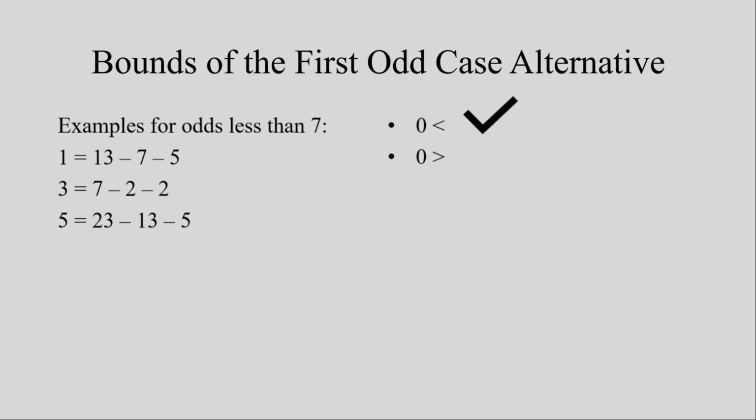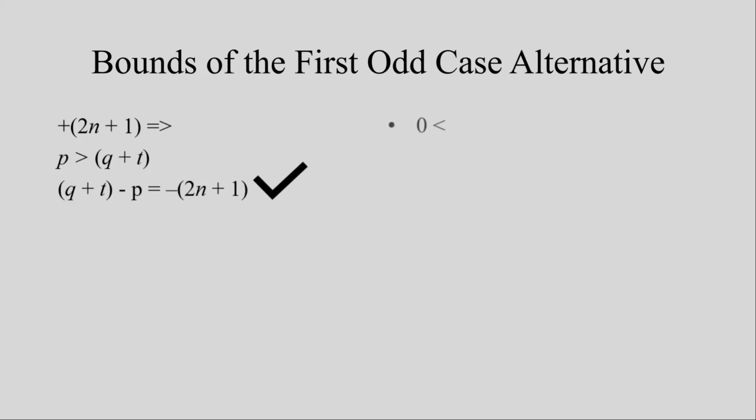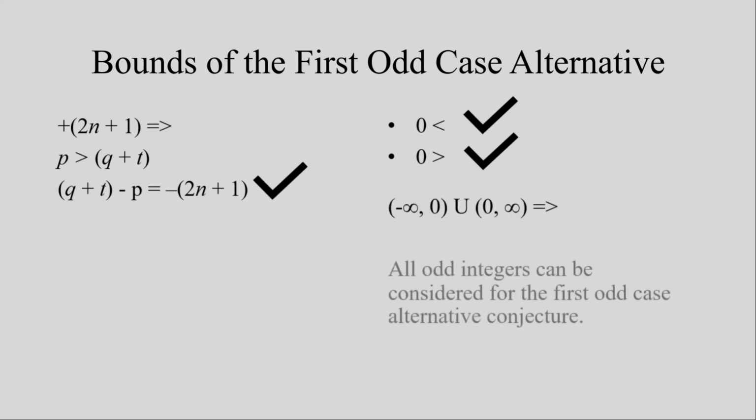For negative numbers, we take the difference where p is greater than q plus t, giving the same magnitude of the odd integer as p less than q plus t, but by definition, the odd integer will have opposite signs. Because of this, and the fact that all positive odd integers are shown to be in the bounds, all negative odd integers can be considered in the bounds, and therefore all odd integers can be considered in the bounds of the first odd case alternative conjecture.